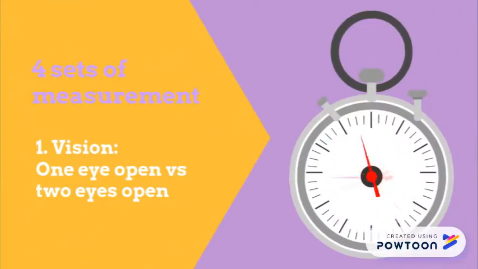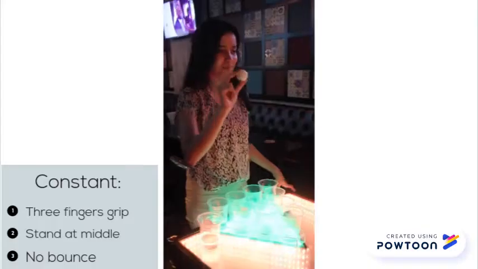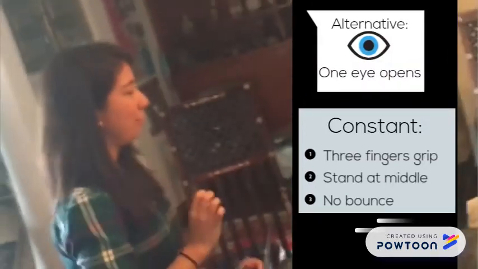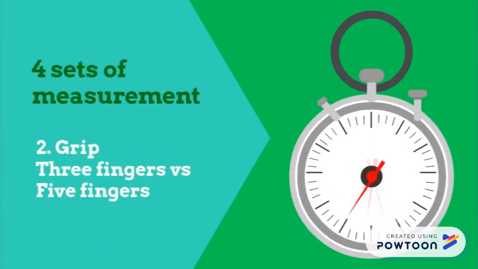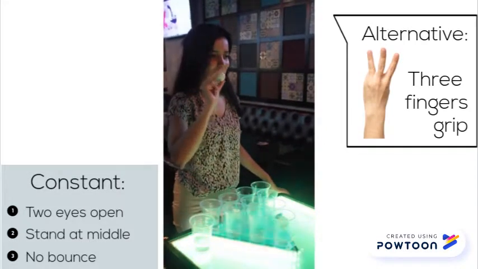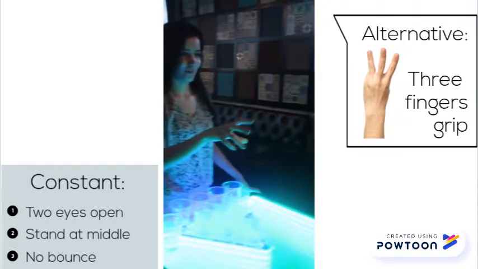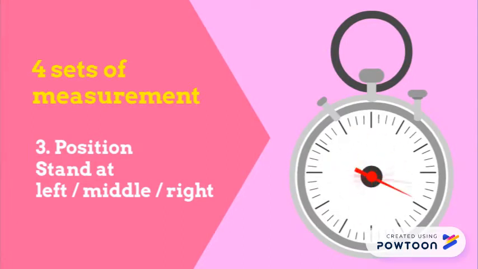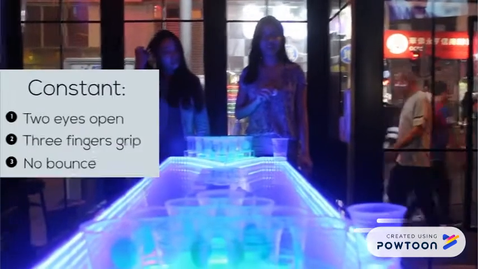We have a total of 4 sets of measurements. First, vision, with 1 eye open versus 2 eyes closed. Second, the grip. 3 fingers versus 5 fingers. Third, the position. Stand at the left, the middle, or the right. The left and right, that's what I mean.